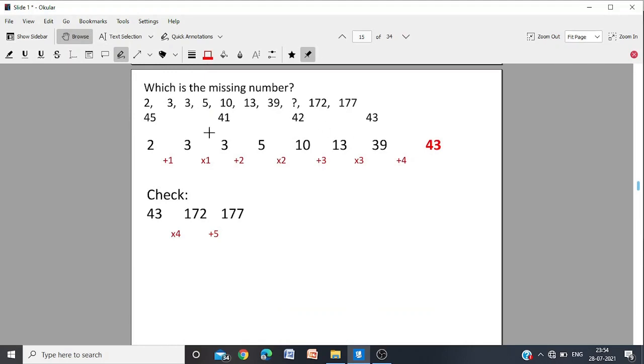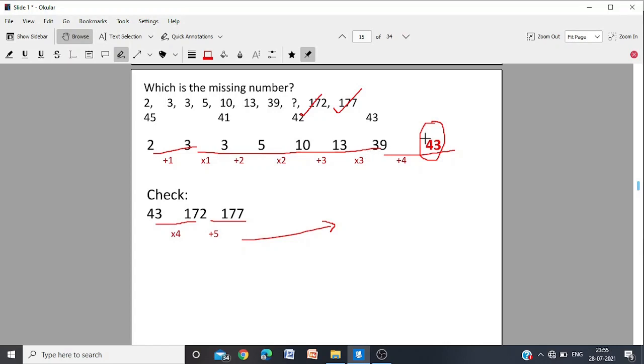Which is the missing letter? So the rule is plus 1, 2 plus 1, 3, then multiplication by 1. Again plus 2, that is 5, again multiplication by 2, plus 3, then again multiplication by 3. So the next ought to be plus 4 and the number ought to be 43, but we confirm further. After that, if we multiply by 4, we are getting 172, that's right. And after that, if we increase by 5, we are getting 177. And we know the series continues like this, into 5 plus 5 into 6 plus 6.